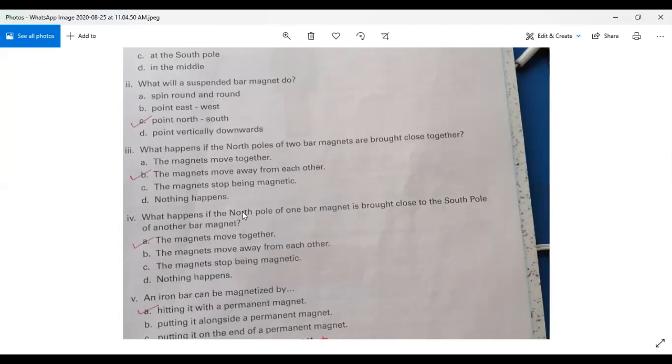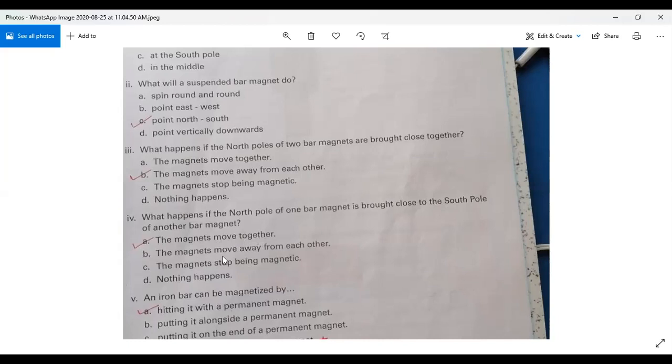Definitely, these are two opposite poles. So what will happen? If you keep in your mind the theory of this chapter, you can understand they will definitely attract each other. The magnets move together, which means a force of attraction will be produced between these two magnets.